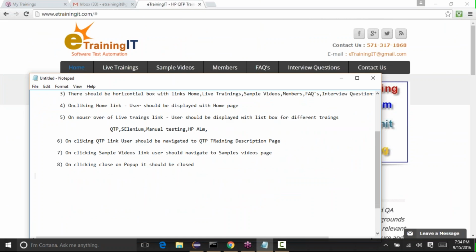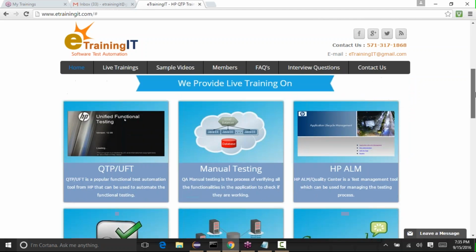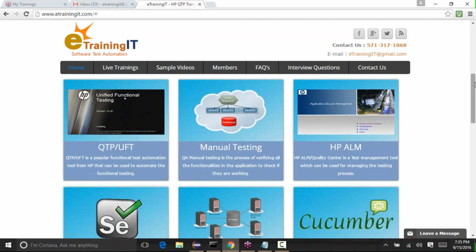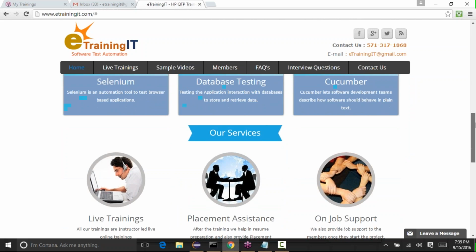So the next requirement can be nine: there should be an image displayed with all the trainings below the menu bar. Below that, a welcome message, and boxes for QTP, manual testing, ALM, Selenium, database testing, Cucumber.